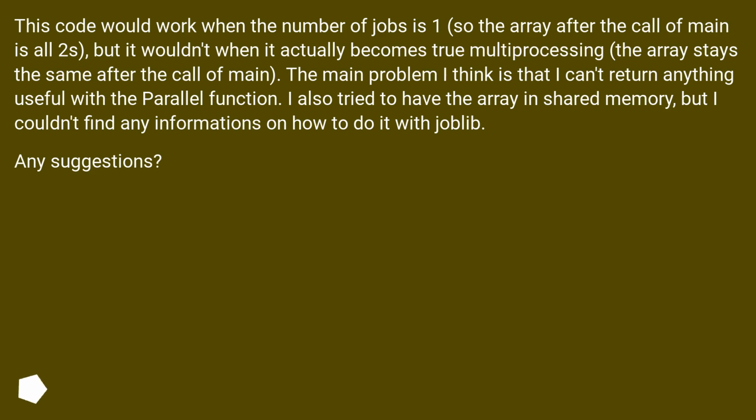This code would work when the number of jobs is 1, so the array after the call of main is all 2's, but it wouldn't when it actually becomes true multiprocessing. The array stays the same after the call of main. The main problem I think is that I can't return anything useful with the parallel function. I also tried to have the array in shared memory, but I couldn't find any information on how to do it with joblib. Any suggestions?